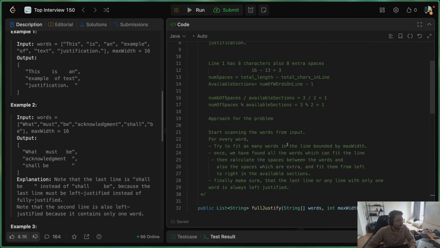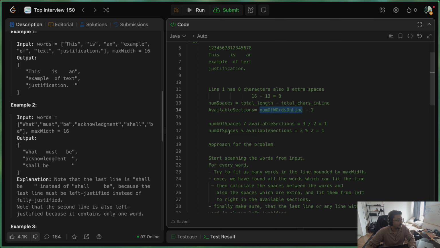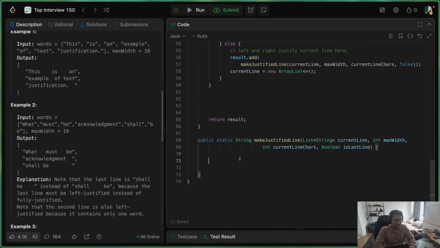Now to be able to do that, we first need a lot of variables, which is the total length, total characters in line, total number of words on line, number of spaces, available sections, and so on. So let's create the variables to track these functions. So int number of words is current line dot size. This will give us the total number of words in the current line.